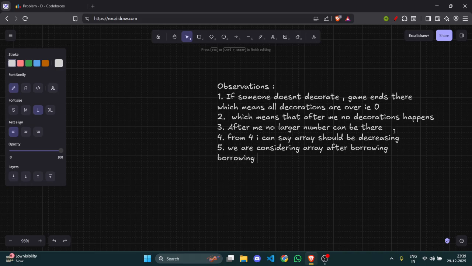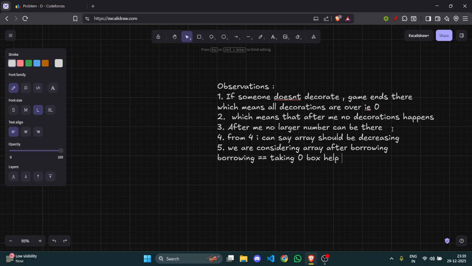Borrowing is taking from box 0 for help. If I don't have my own thing, then I take someone else's thing. So if I don't have my own decoration, I take from box 0's decoration, which is borrowing. So the array after borrowing should be decreasing.